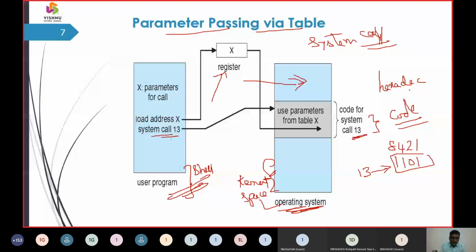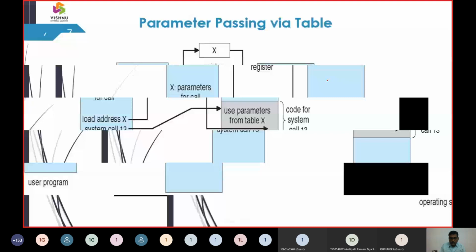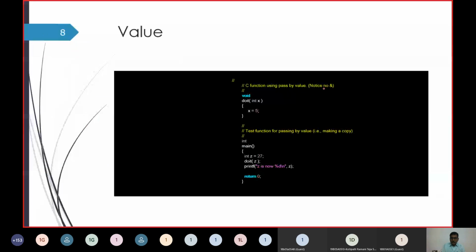So in this way, we are going to pass the value from this location, which we call the actual parameters, to this location, which we call the formal parameters.